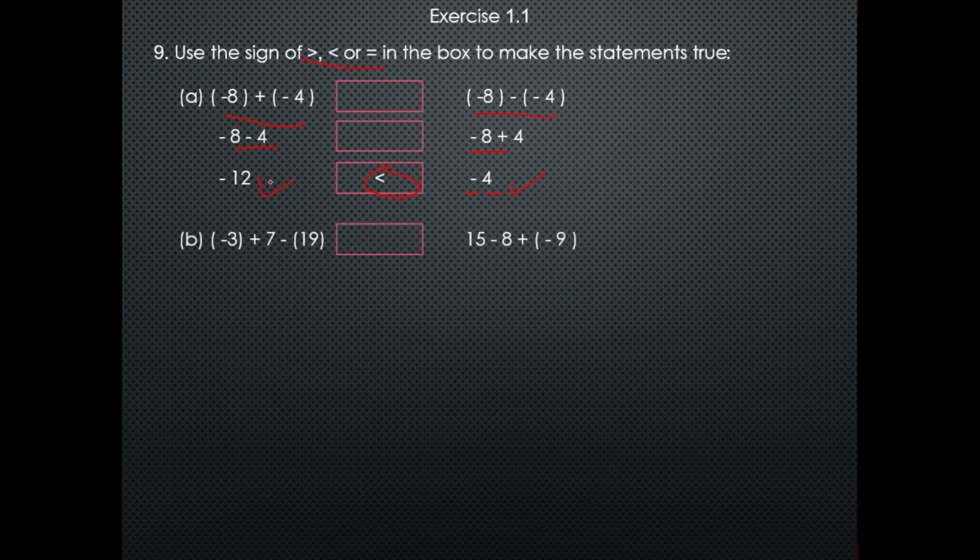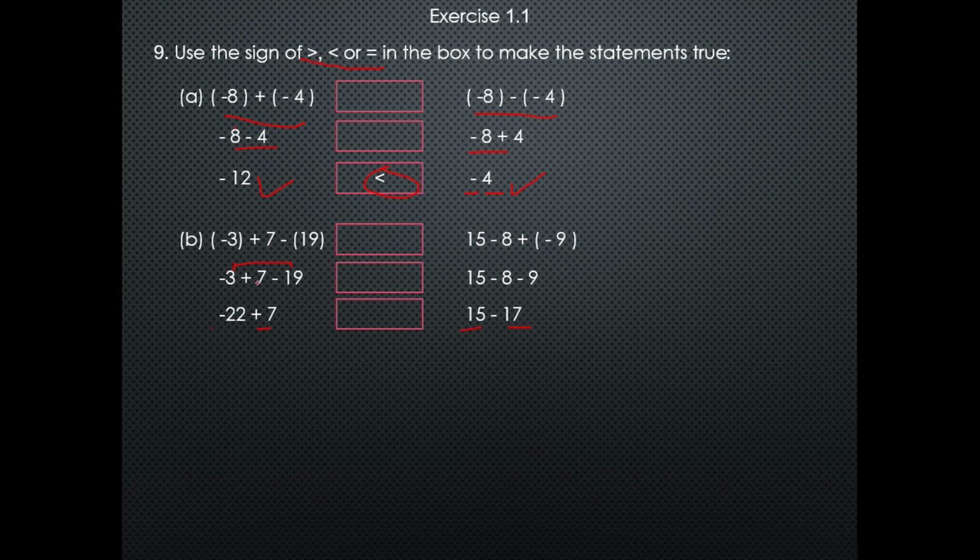Comes to the 9th B part. Here first I will remove brackets. So minus 3 plus 7 minus 19, and on the right hand side 15 minus 8 minus 9. First I will add the negative numbers, so here minus 22 plus 7, and on the right hand side 15 minus 17.